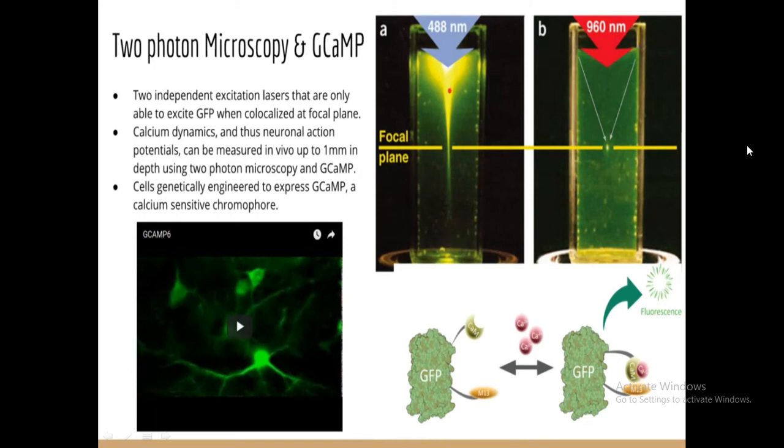You can see the classical example mentioned here, that we are adding the CaM protein and M13. Then after the addition of calcium, they are joined together. So with this technique, you identify with the focal plane. Light of 480 nanometer is entering, then they are pointed at the focal plane. So it is called two-photon microscopy.